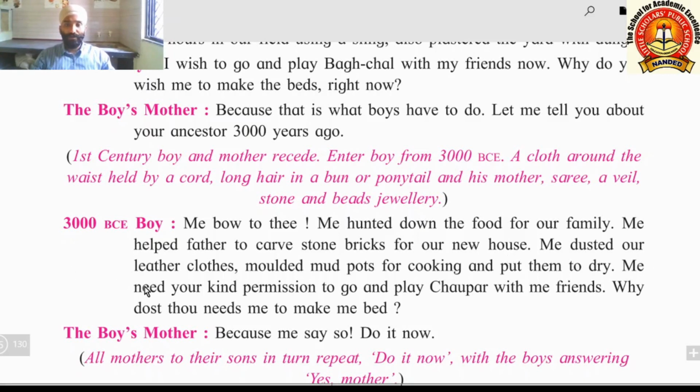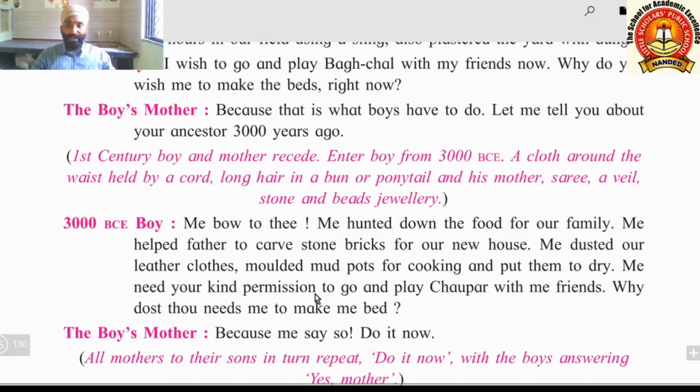And he dusted our leather clothes. They were using the leather clothes, leather which they were getting from the hunting. From hunting they were getting the food also, and they used this leather for preparing clothes also. He molded mud pots. You can see the molding of mud pots. These mud pots they were making from mud and soil for food, for cooking, and put them to dry.